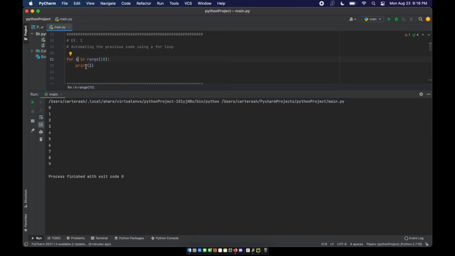The iterator gets designated i, but this could be pi. Obviously I'd have to change this as well, but I could run this all the same. Just putting random letters on there, it doesn't matter what this is called, so I can call it name if I was going through a set of names.